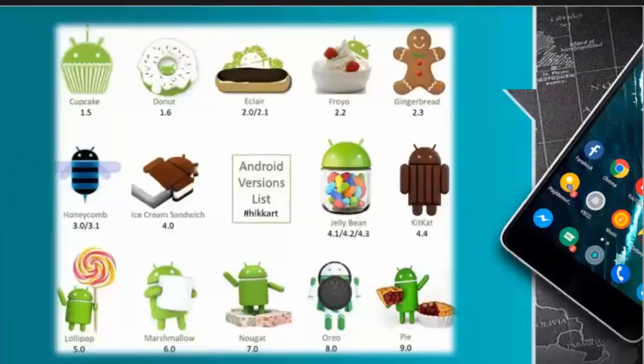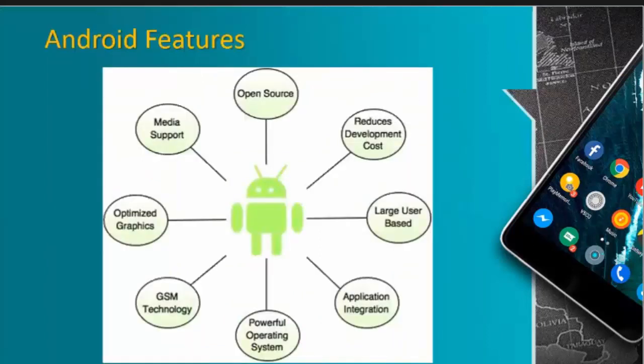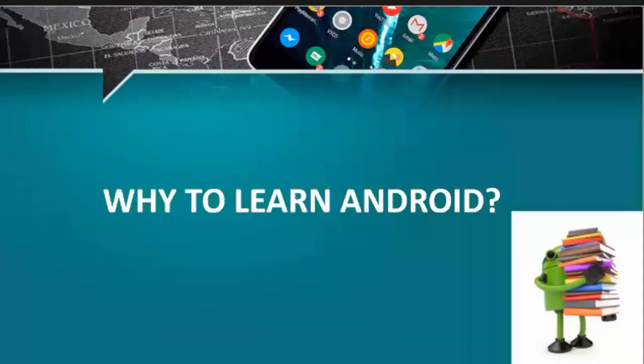This is the list of Android versions available in the market, like Cupcake, Donut, Eclair. The latest version is Pie. Now let's see what the features of Android are. It is open source. It reduces development cost, has a large user base, application integration, a powerful operating system, GSM technology, optimized graphics, media support. Why learn Android?